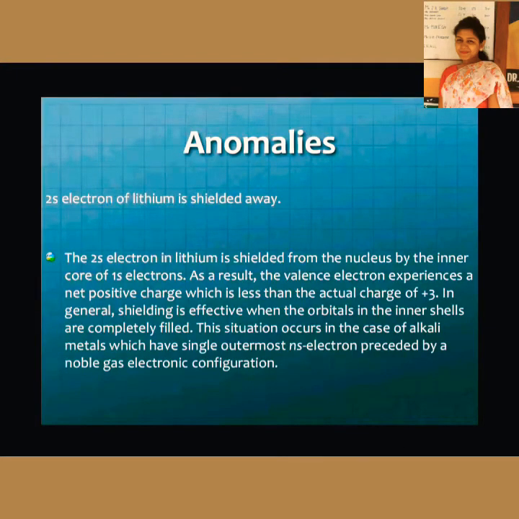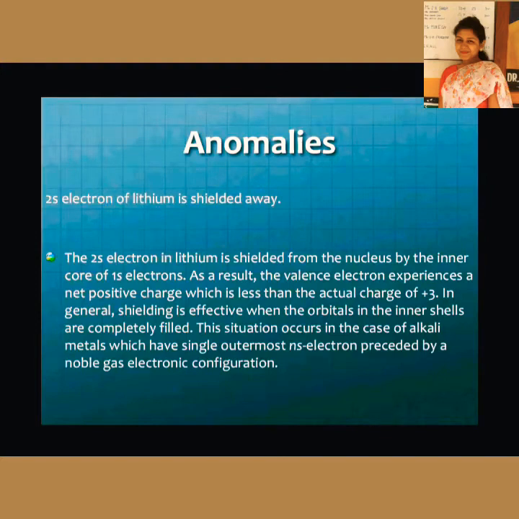Now, what are the effects of this shielding effect? Lithium belongs to period 2 and group 1. The 2s electron of lithium is properly shielded by the inner core of 1s electrons. The electronic configuration of lithium is 1s2 2s1.